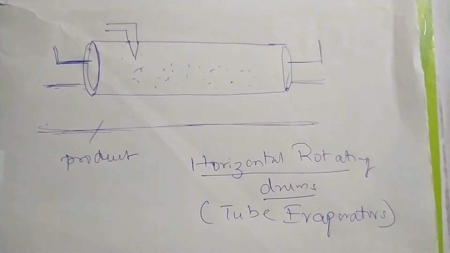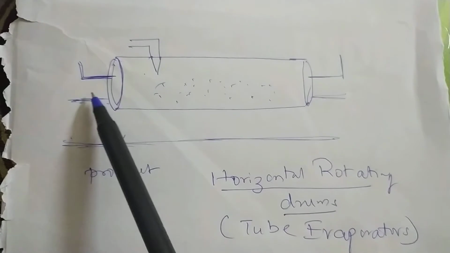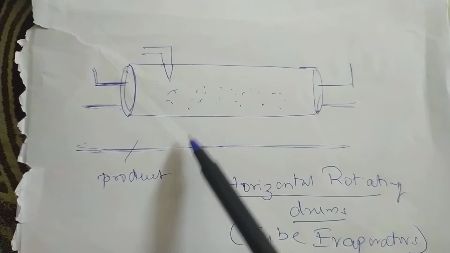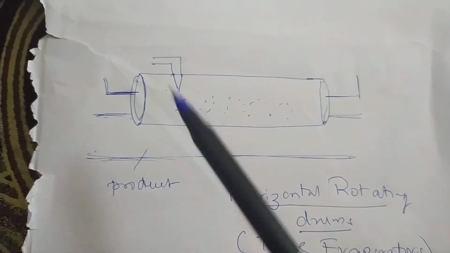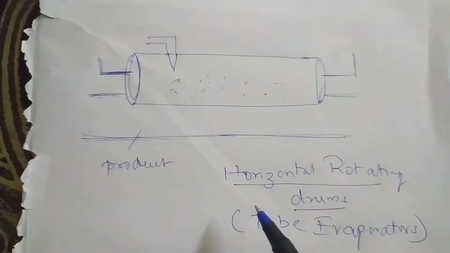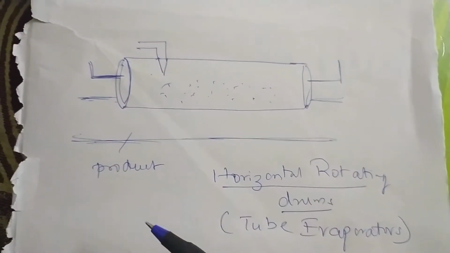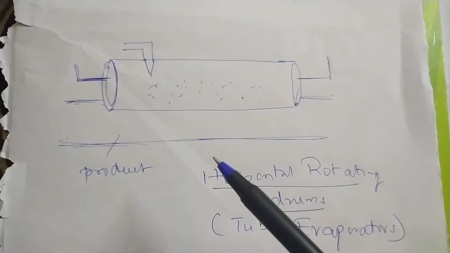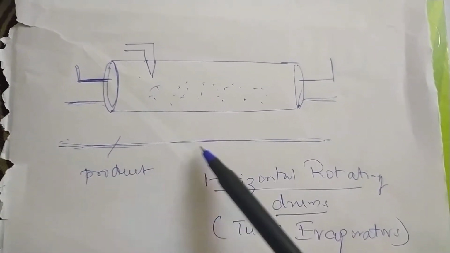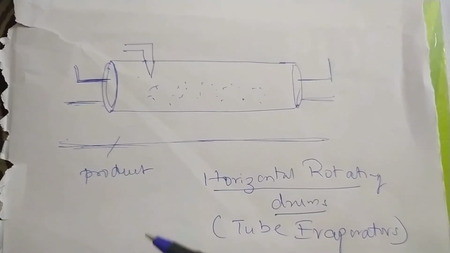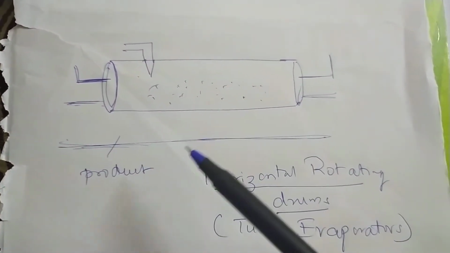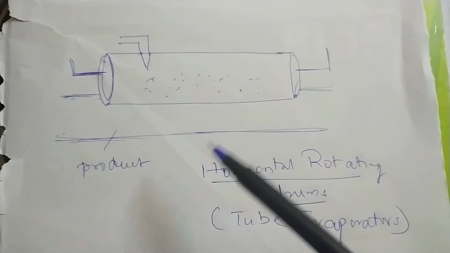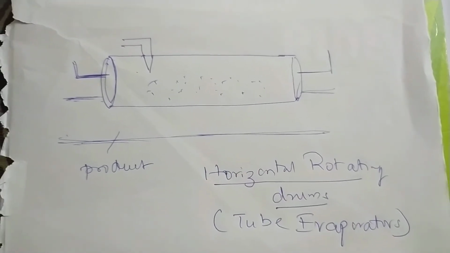There is a tube evaporator where you have a horizontal tube. The product is here, and this rotates. As it rotates, it picks up the liquid over this, and it gets dried. Eventually, it gets scraped out. Hot air is there in this. Especially these tube evaporators are open. Protein powders and milk powders can be made by this methodology. A certain amount of moisture will be retained, but it's a different product. Baby powders can also be manufactured with horizontal tube evaporators.